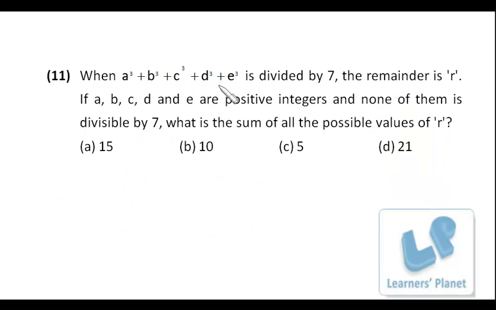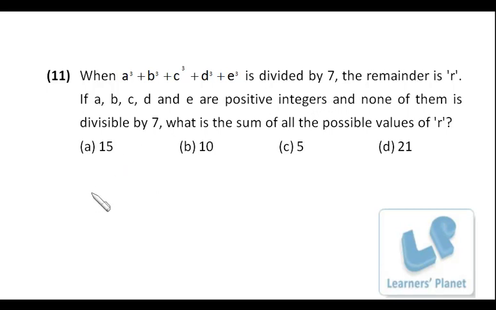When a cube plus b cube plus c cube plus d cube plus e cube is divided by 7, the remainder is r. If a, b, c, d, e are positive integers and none of them is divisible by 7, what is the sum of all positive values of r? Now a, b, c, d, e, none of them is divisible by 7.